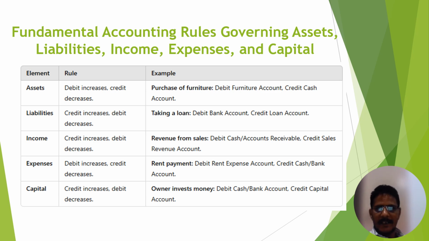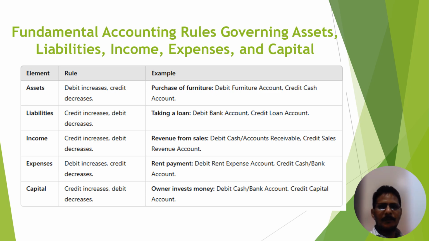Then after that we have expenses. For expenses, we have a debit balance. If expenses increase, then we mention them on the debit side. If expenses decrease, then we mention them on the credit side. And one more, capital, which is the owner's fund. Capital is a credit balance. If capital increases, then we mention it on the credit side. If capital decreases, then we mention it on the debit side.